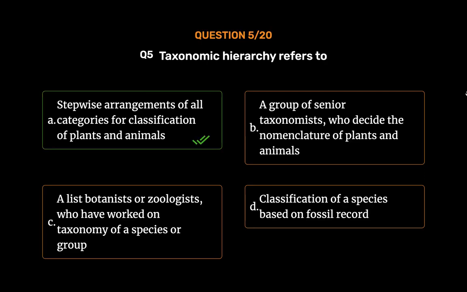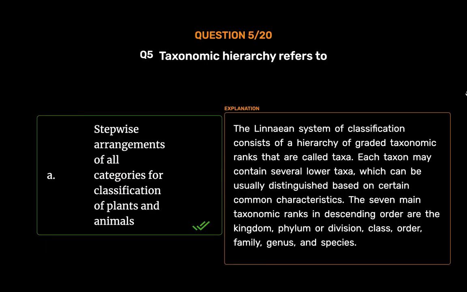Stepwise arrangements of all categories for classification of plants and animals. The Linnaean system of classification consists of a hierarchy of graded taxonomic ranks that are called taxa. Each taxon may contain several lower taxa, which can usually be distinguished based on certain common characteristics. The 7 main taxonomic ranks in descending order are the kingdom, phylum or division, class, order, family, genus, and species.